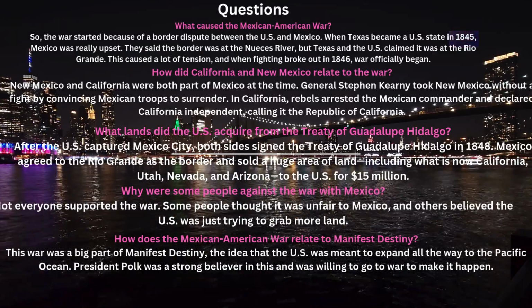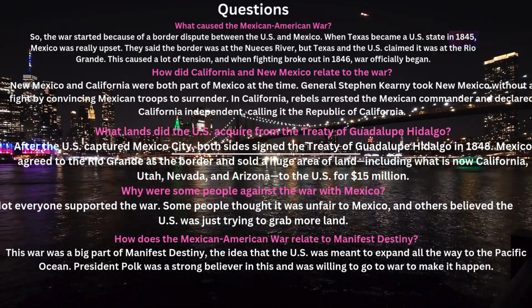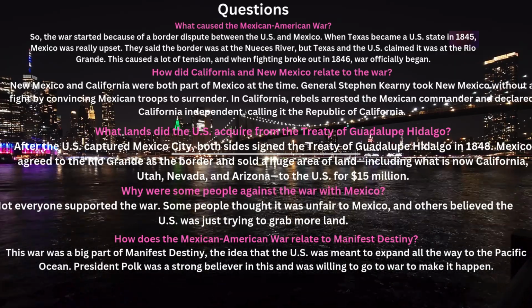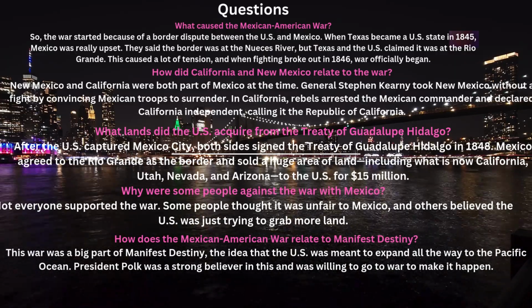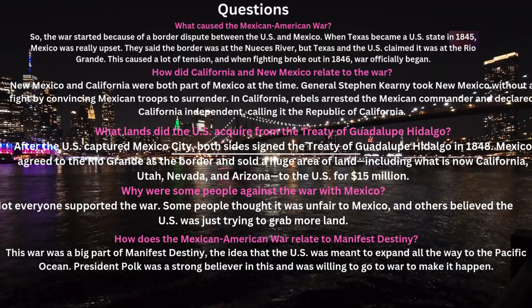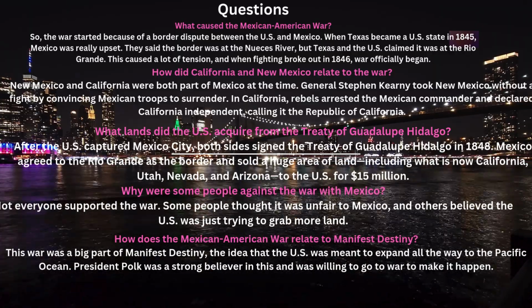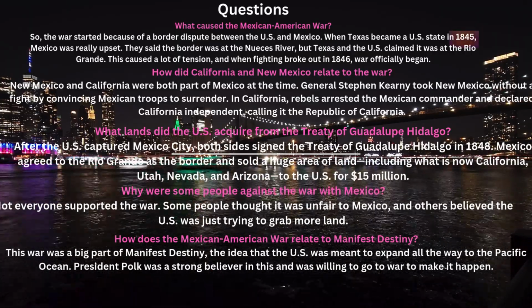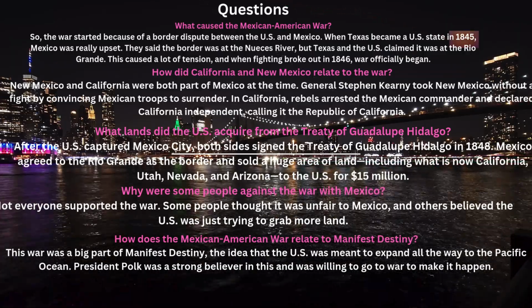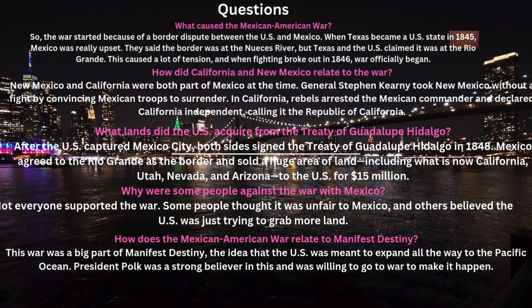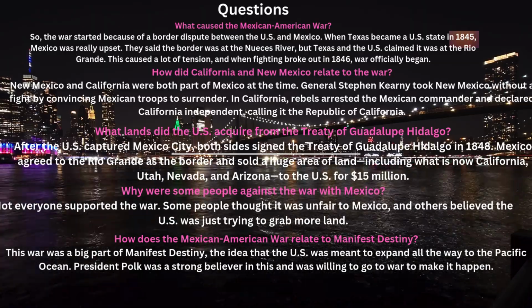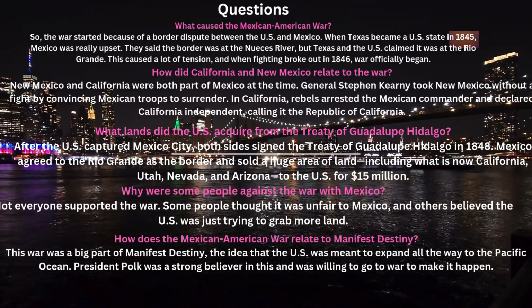What lands did the US acquire from the Treaty of Guadalupe Hidalgo? After the US captured Mexico City, both sides signed the Treaty of Guadalupe Hidalgo in 1848. Mexico agreed to the Rio Grande as the border and sold a huge area of land, including what is now California, Utah, Nevada, and Arizona, to the US for $15 million.